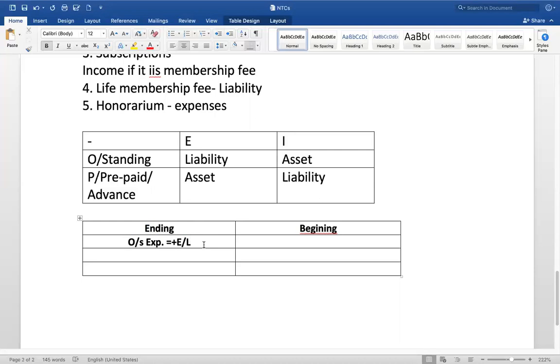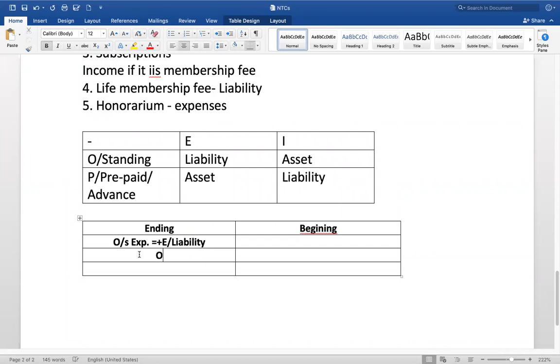Closing outstanding expenses: add that outstanding to the respective expense, let's say outstanding salary, add that outstanding salary to salaries. Then outstanding salary also is a liability. Did you understand? Yes, sir. Okay, next.